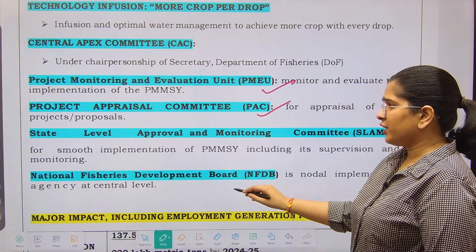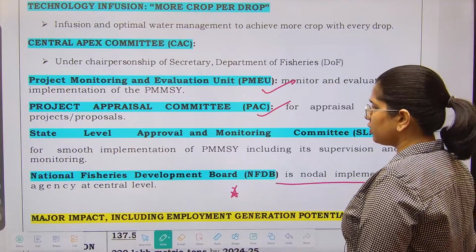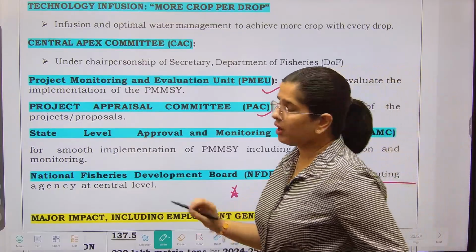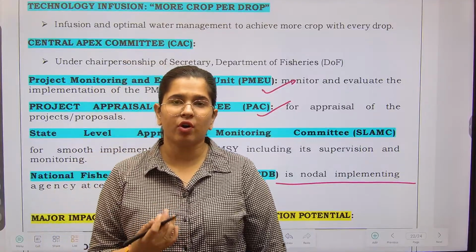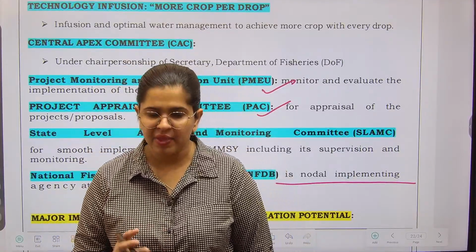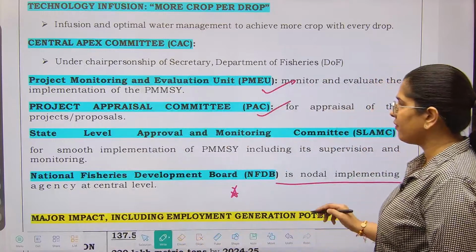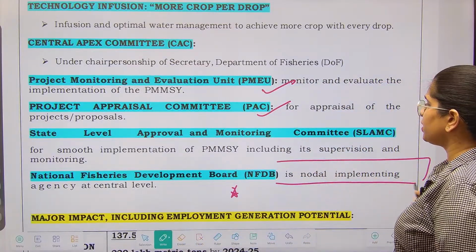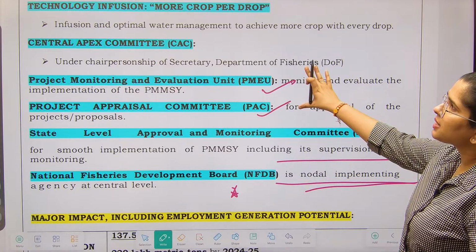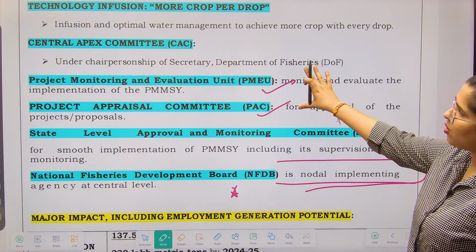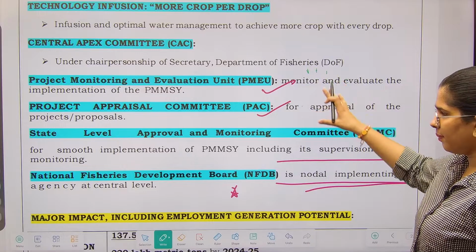Now National Fisheries Development Board is the nodal implementing agency at the central level. What are these? These are the agencies, the institutions which are involved in the fisheries sector. What is important for us here? For us, the Fisheries Development Board is important. These are just a one-time read that you can do, apart from that not really important.